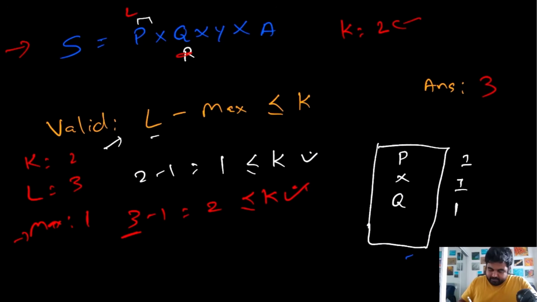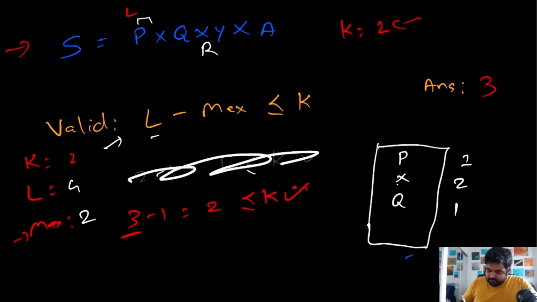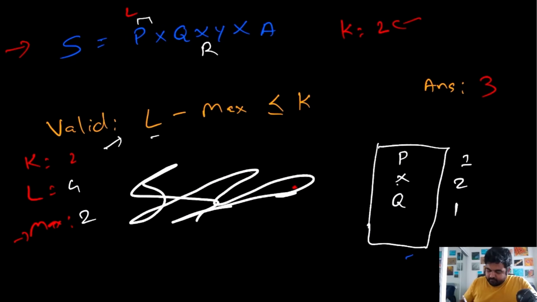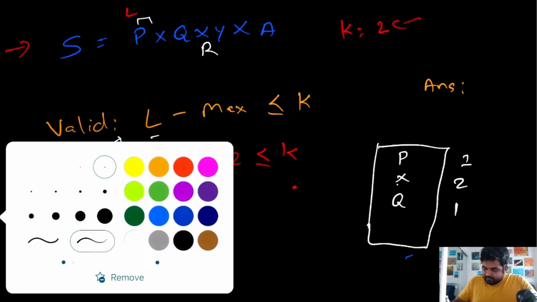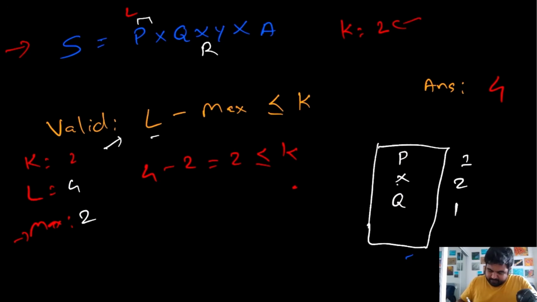Now we will again update the value of our r. So now r will go over here, and this is x. For the x value, we already have 1 as its occurrence. Now x has the occurrence 2 times. So we will update the maximum occurrence over here to 2 times. The length also increases, so length will become 4. Now again we will try to see what happens with our equation. So we will do 4 minus 2, which is 2. 2 is still less than or equal to k, which is 2, which means that we can update the answer to the value 4. Now again we will update the value of our r.